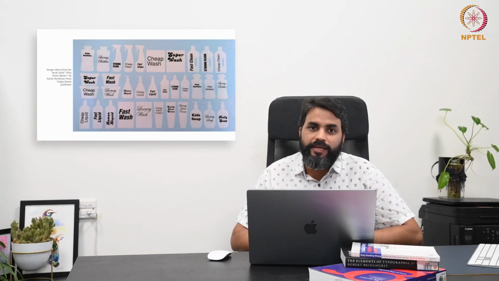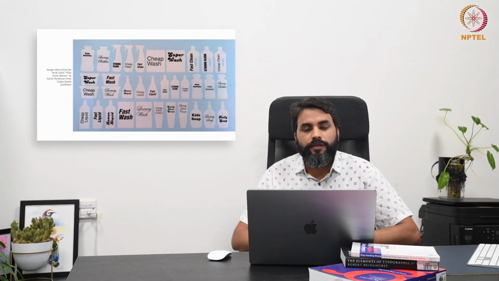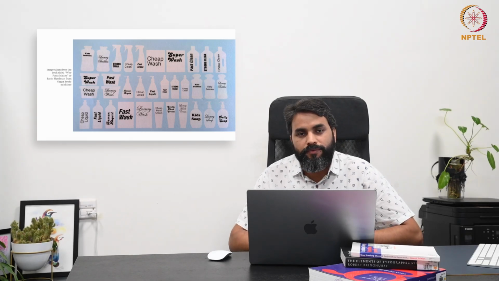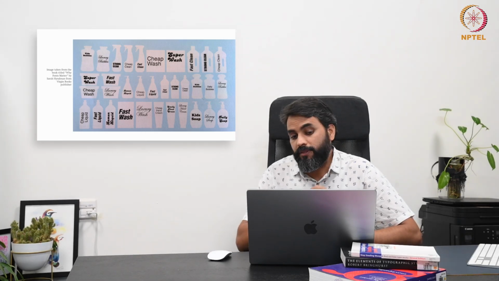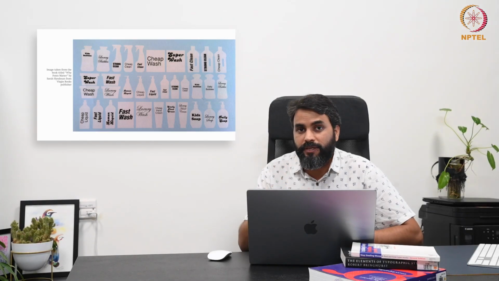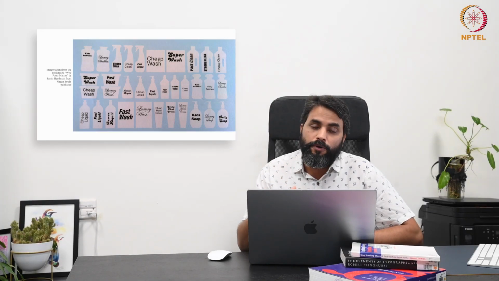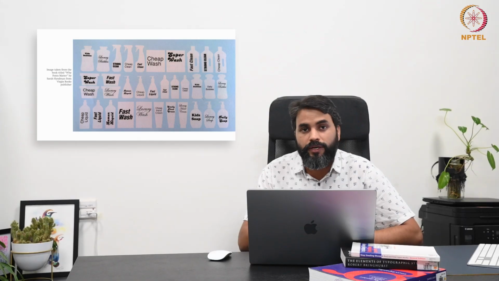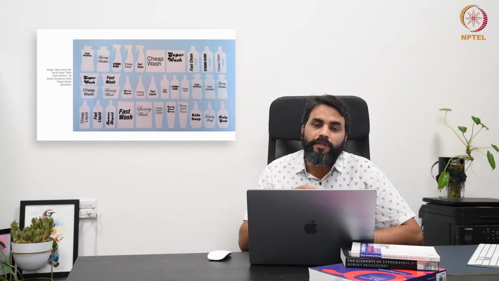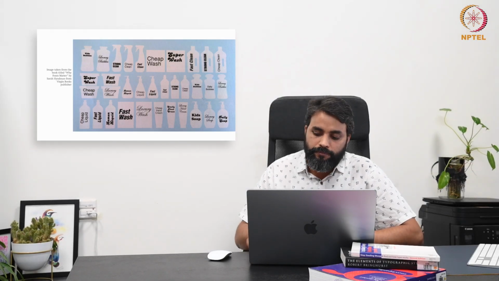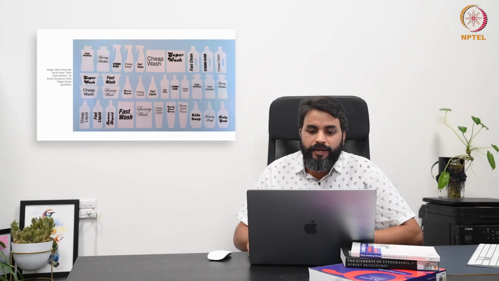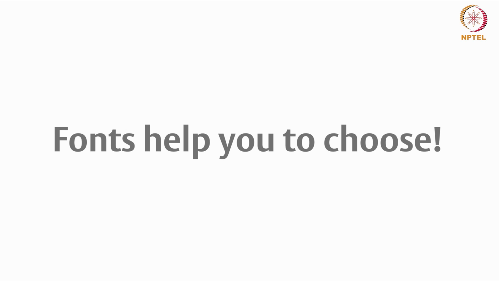So you can also try this in the shopping mall or supermarket, where you will find that there are different fonts, every font is loud in its own way, and tries to catch the eye of a person who is visiting and looking at those products. So we will move ahead now.